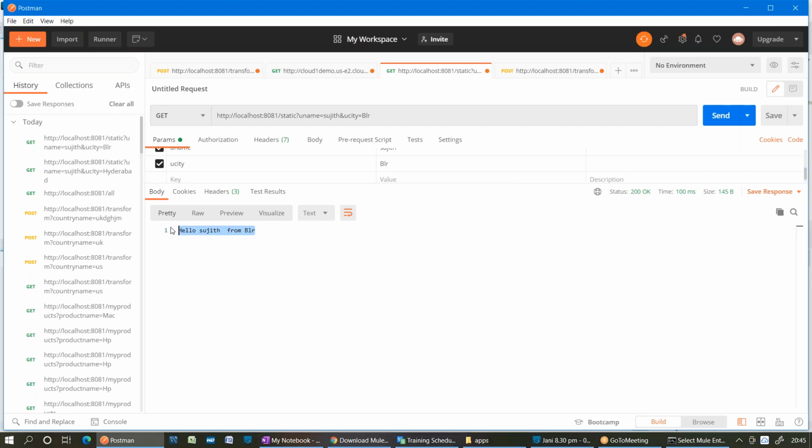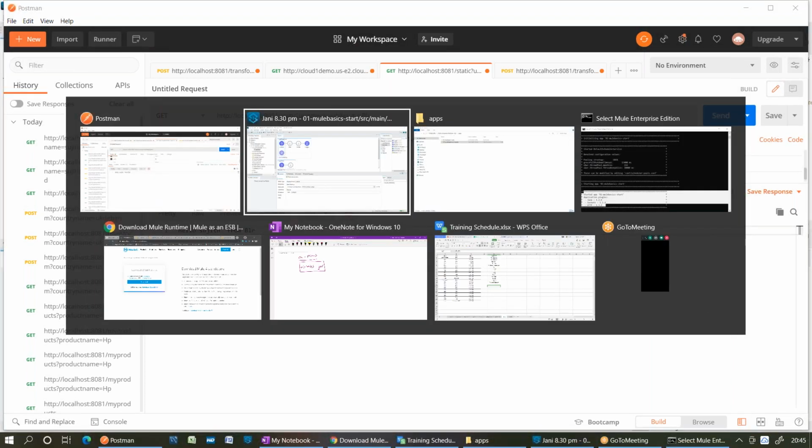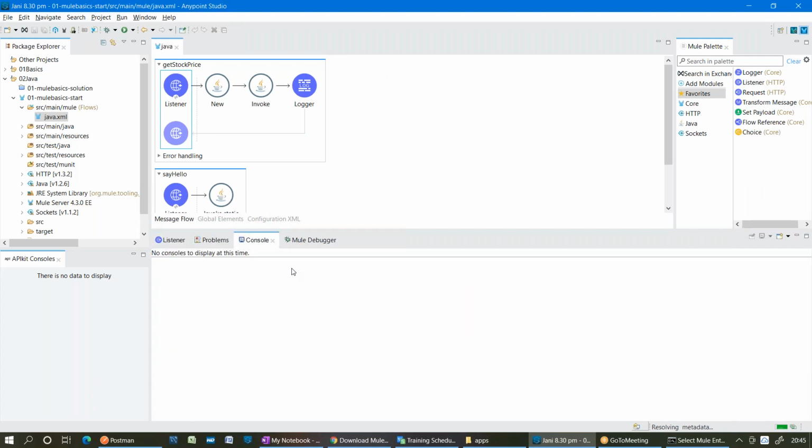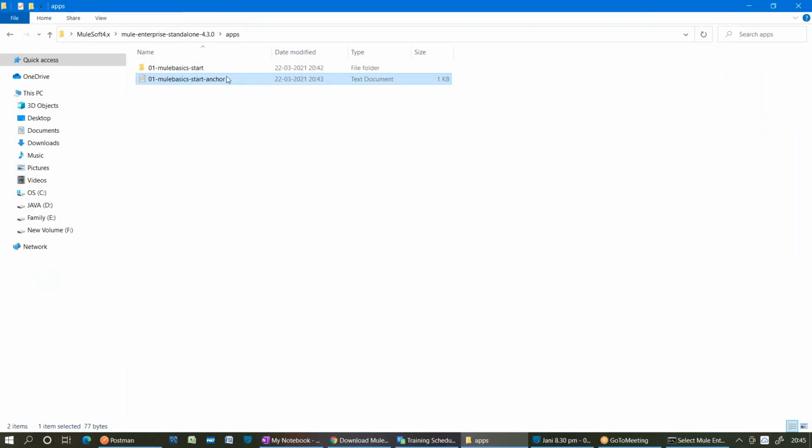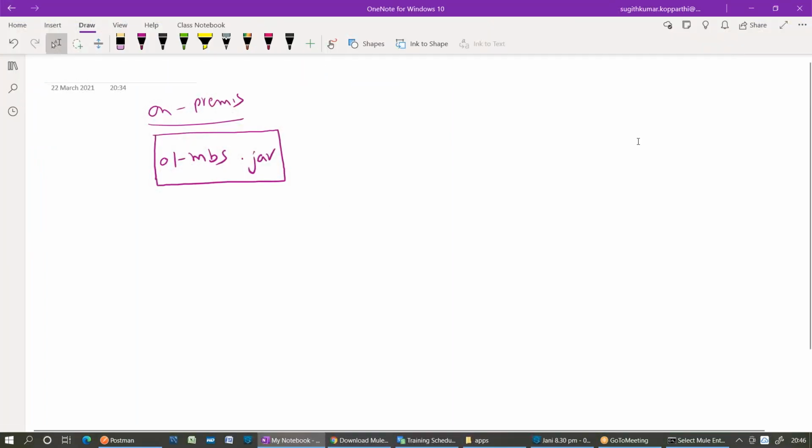Right. So, are you able to understand now how we are able to send a request to the on-premises runtime and get a response? But where I deployed the application was Anypoint Studio. Did I start the runtime here? No, I started the runtime on an on-premises server, which is on my local machine. Can you please repeat the steps I have done just now? If you observe carefully, tell me the steps.